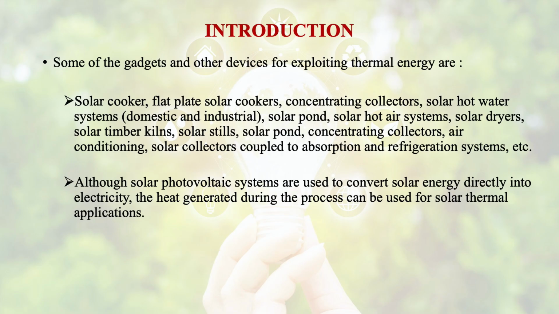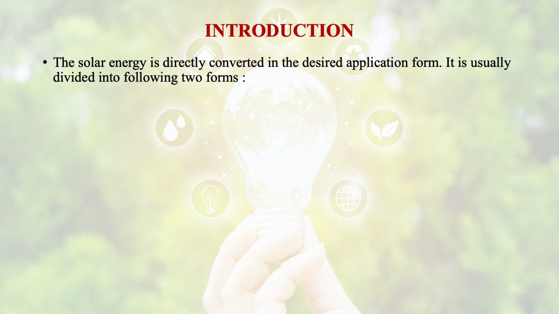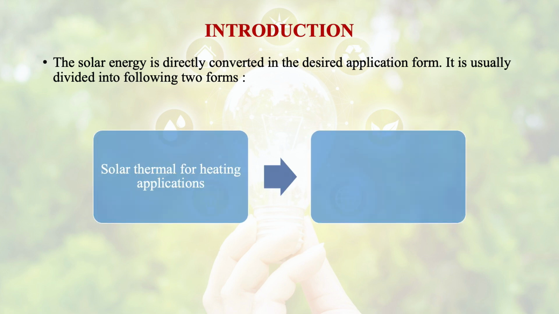Although solar photovoltaic systems are used to convert solar energy directly into electricity, the heat that is generated during the process can be used for solar thermal applications as well. Basically, the solar energy is directly converted in the desired application form and is divided as solar thermal for heating applications and solar photovoltaic for electricity generation.